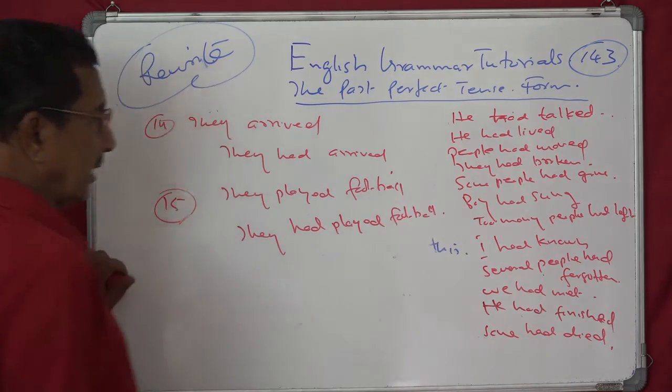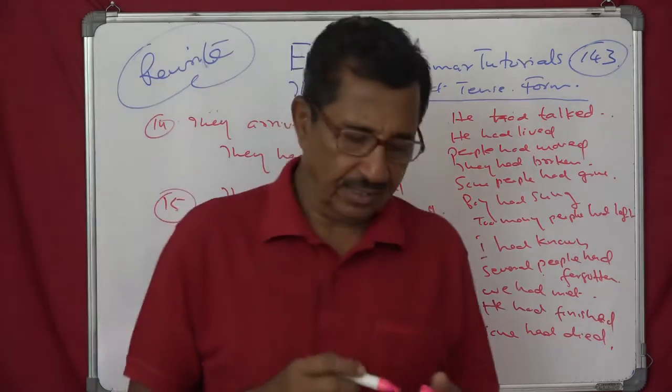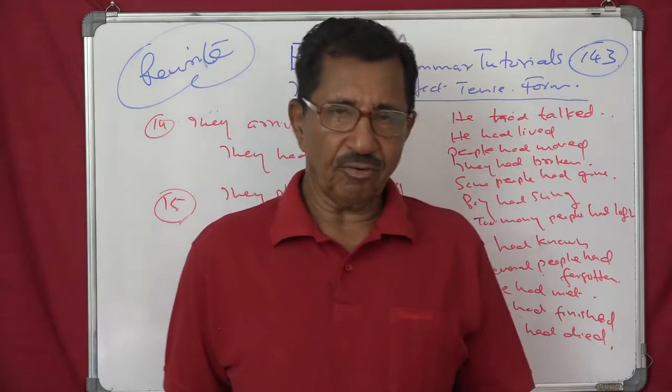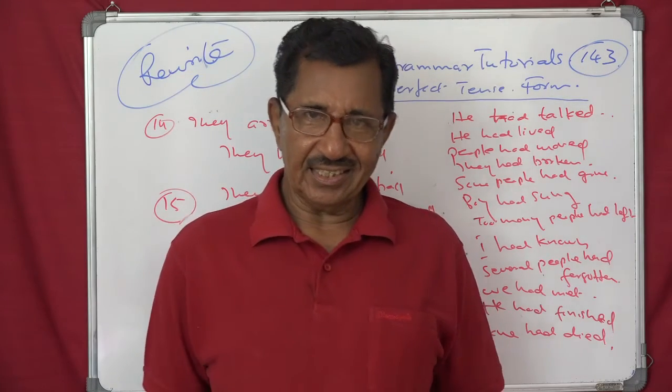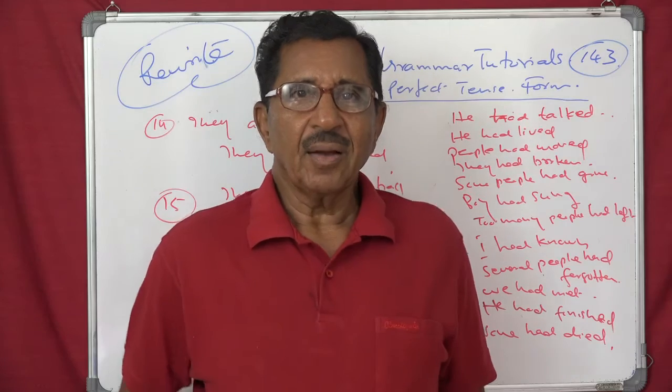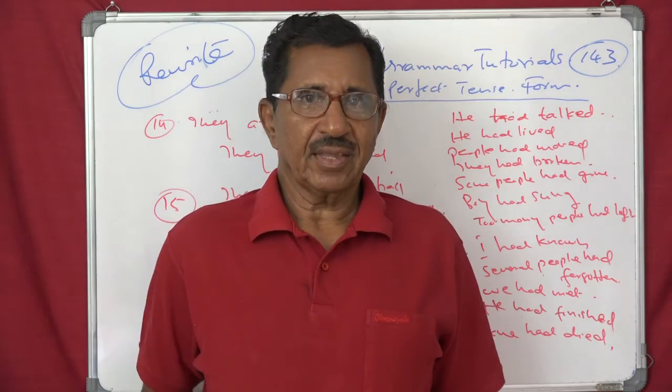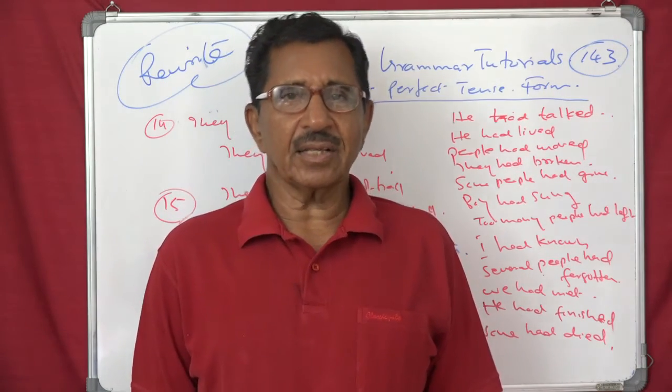So this is another exercise that we can do, as I already said. You write some 10 or 15 or 20 sentences and then convert them into past perfect tense. I can then make them negative.